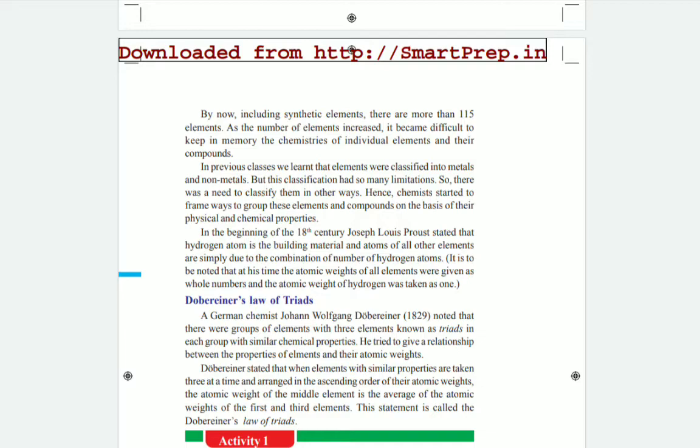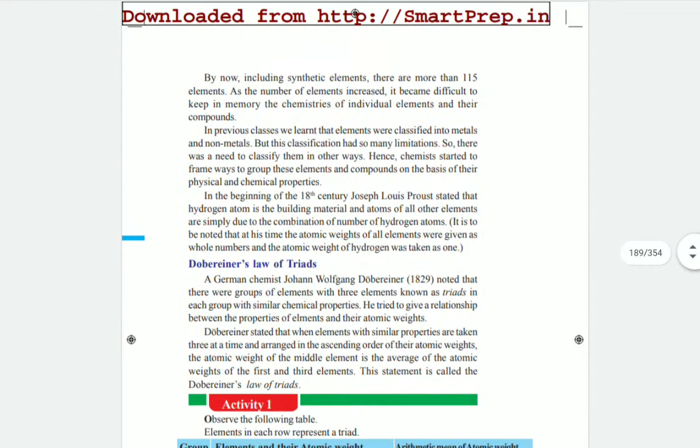Hence chemists, all the scientists, started to find new ways to group the elements, or to classify them on the basis of their physical and chemical properties also. In the beginning of the 18th century, Joseph Louis Proust stated that the hydrogen atom is the basic material for all the elements. Okay, he stated that hydrogen is the building material, and the atoms of all other elements are simply due to the combination of a number of hydrogen atoms only. So he was a very famous scientist.